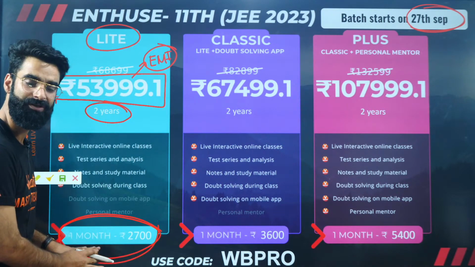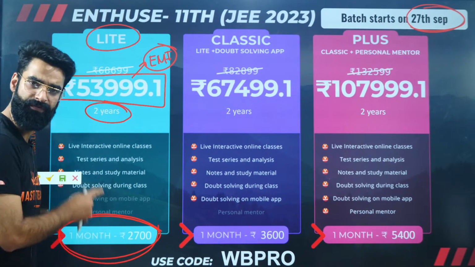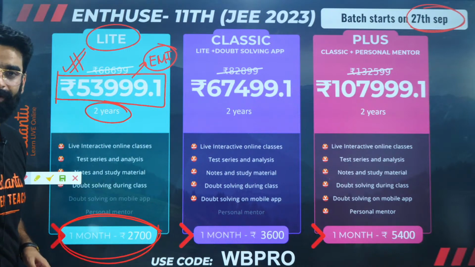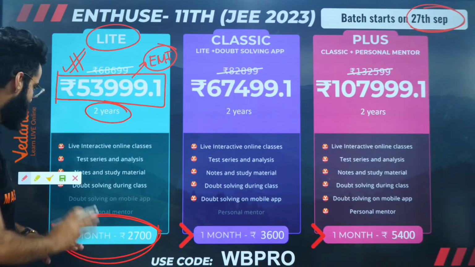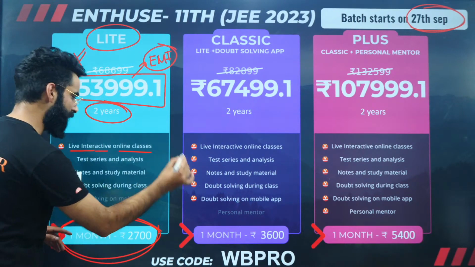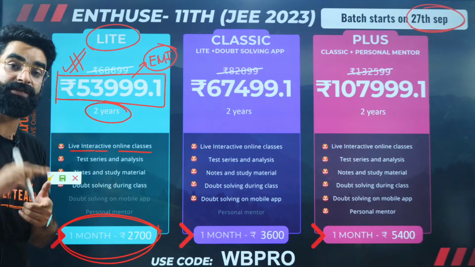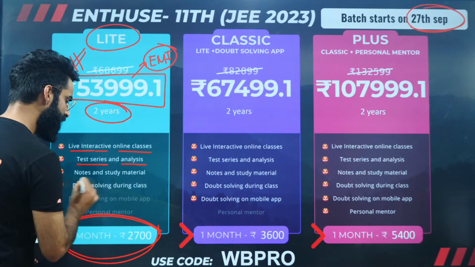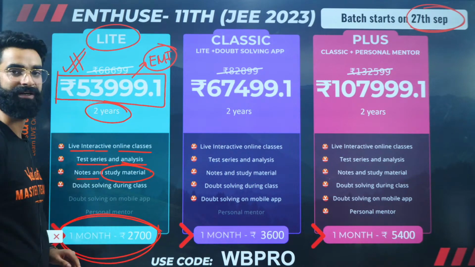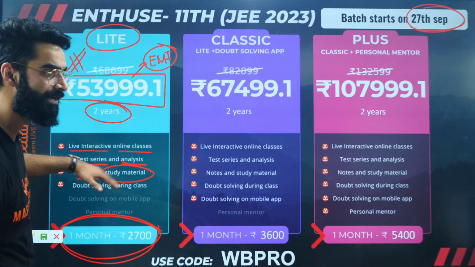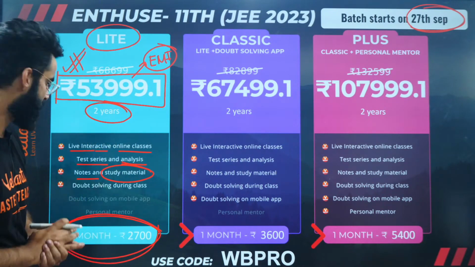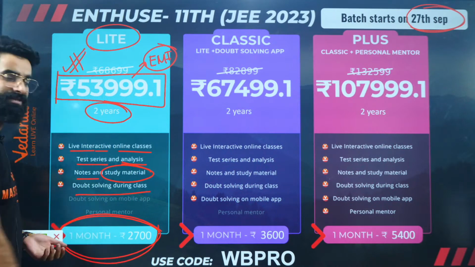Check it out. If you think you are getting benefited from it, then only you can go for the 2-year classroom program. And what all things are you going to get over here? Definitely you'll have live interactive online classes with the teachers of your choice in all 3 subjects. There will be regular test series analysis, notes, and the best part is the study material, which is what we call Tattva study material, which is one of the best across the country, trust me on that. And you get doubt solving during the class itself.